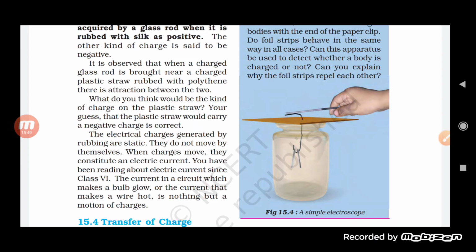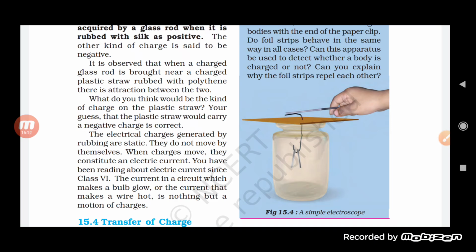Now the current in a circuit which makes a bulb glow, or the current which makes a wire hot, is nothing but the motion of the charges only. So the flow of the charges will constitute the current.